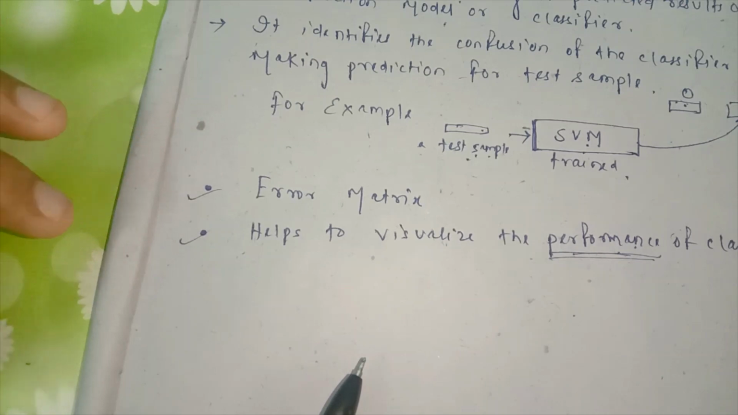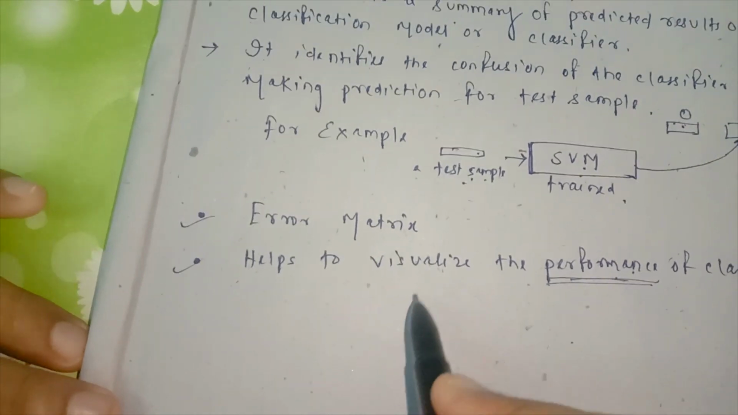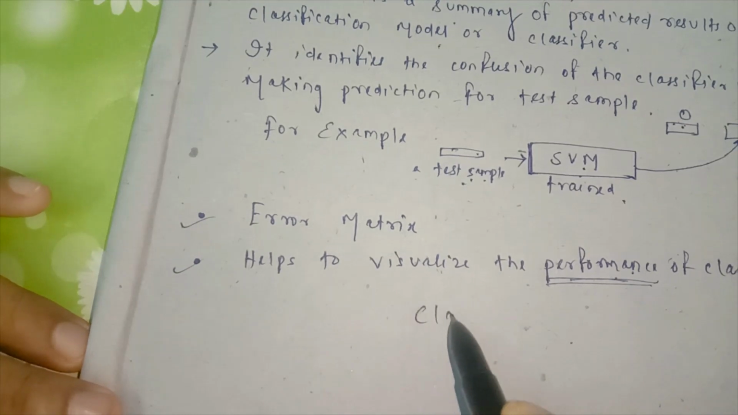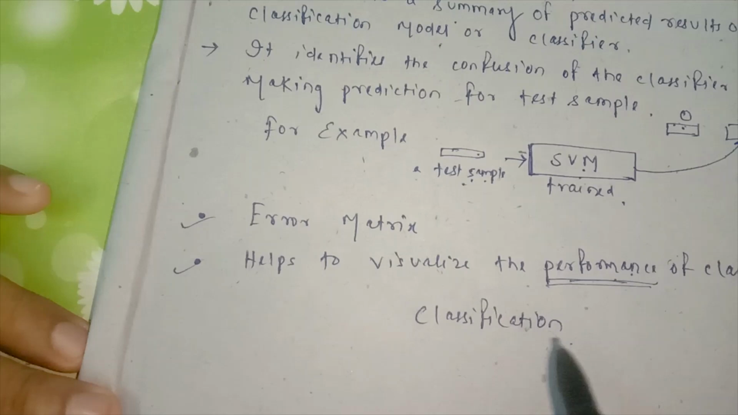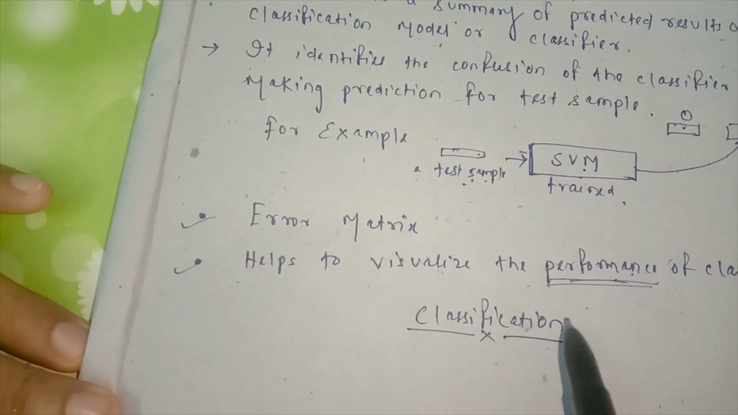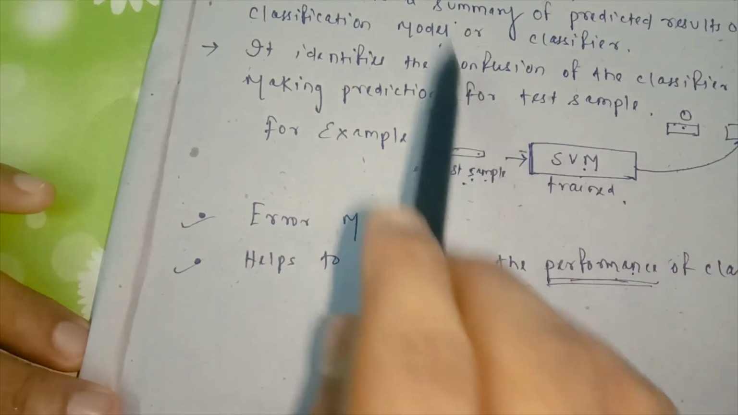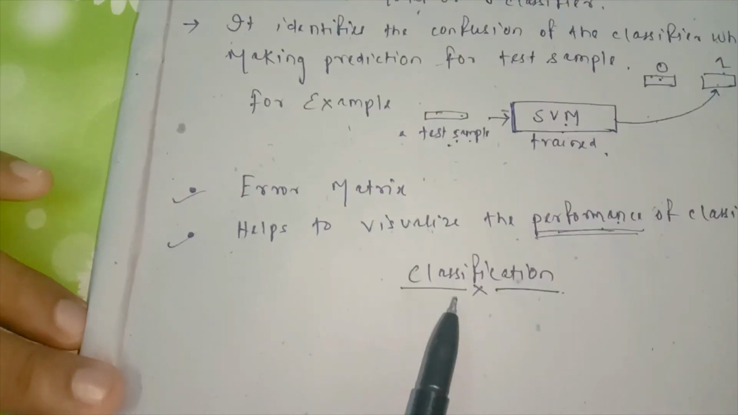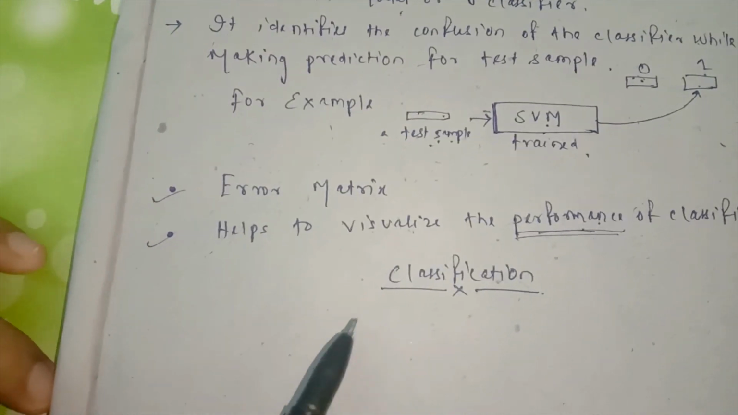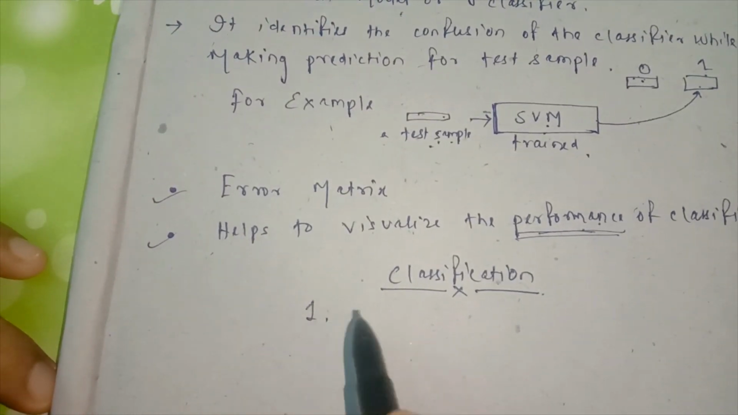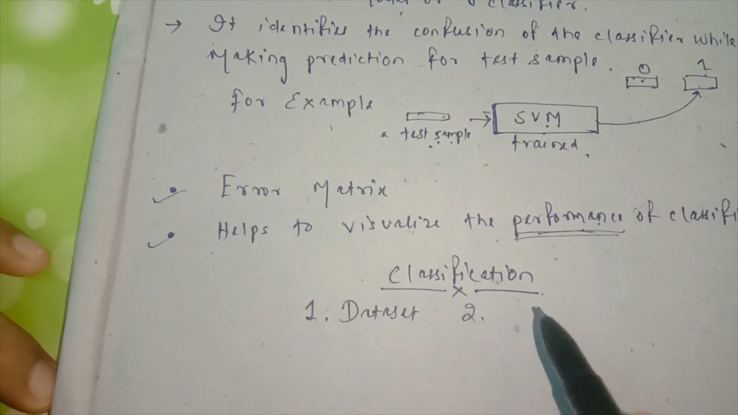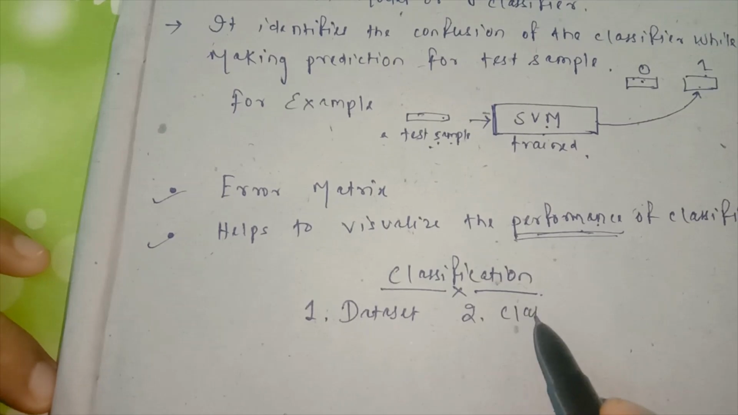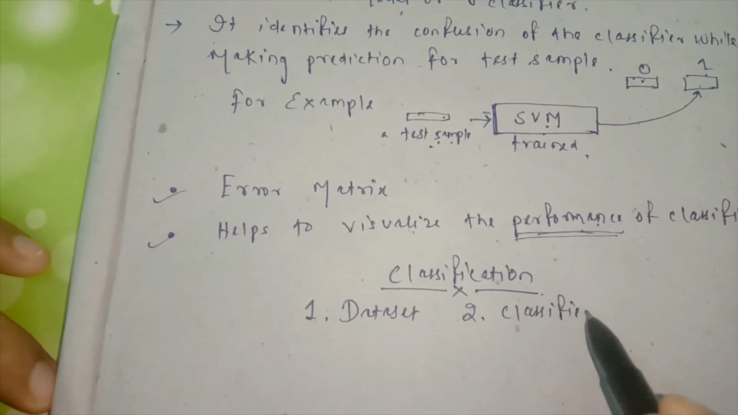To understand practically how it works, let's start from the classification. First we make the classification model, design the model, then we get the results and present them in matrix format, that is the confusion matrix. Classification basically needs two important things. First is a data set, and the second is that you have to choose a classification model, or classifier.